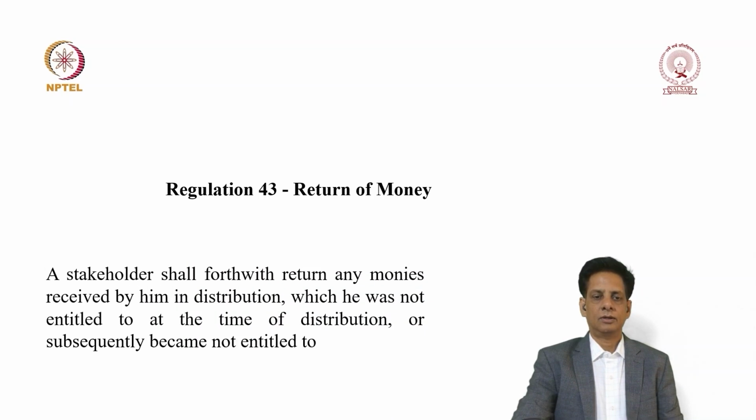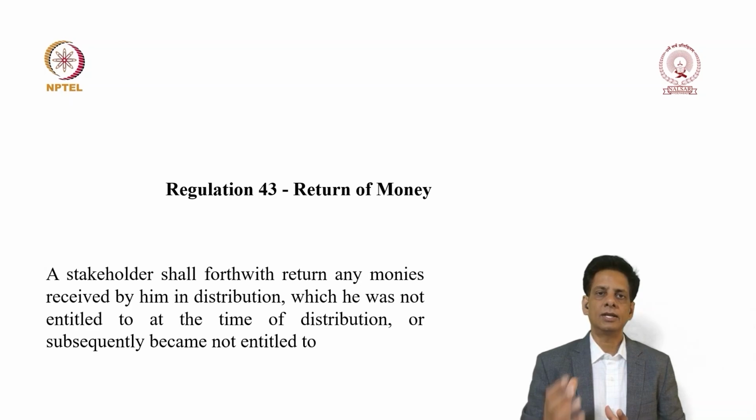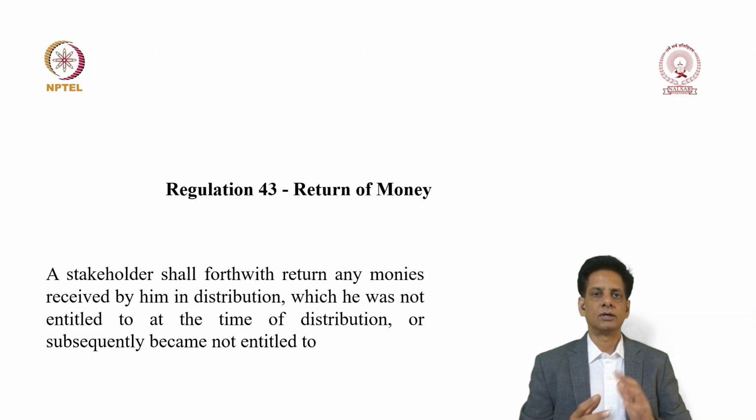Now we come to Regulation 43, which talks about return of money. What this regulation says is, any person who has received some money unduly, that means money that you don't deserve to receive, has been paid to you, it is your duty to actually return that money to the liquidator, saying that I don't really deserve this money.